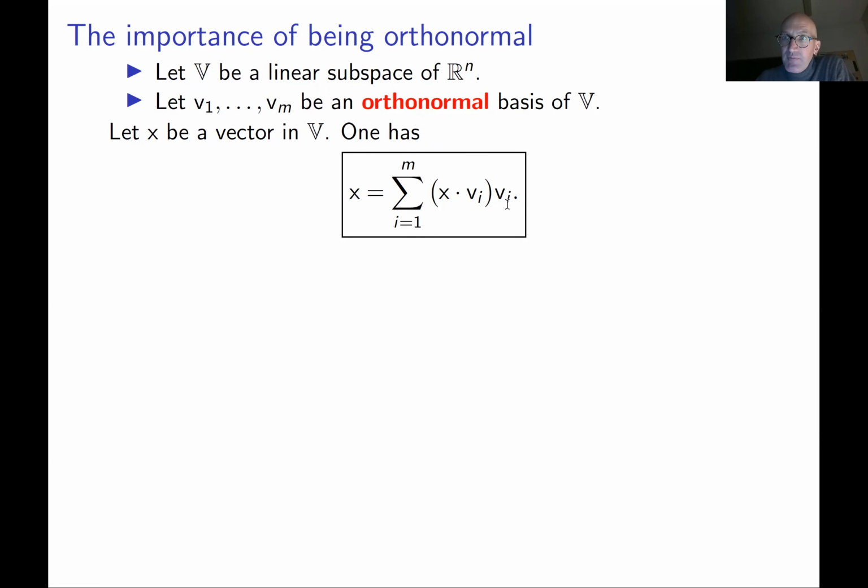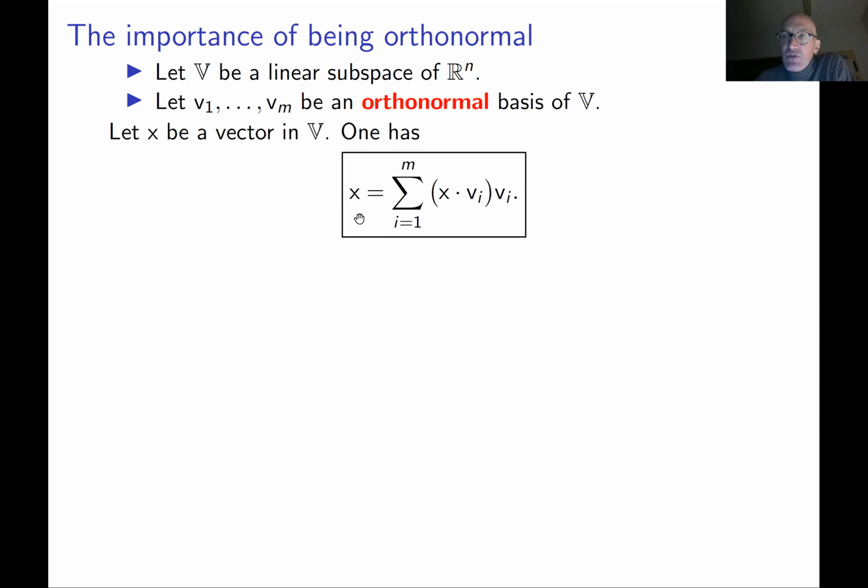So again, let me stress here, this black box is a formula for how to express immediately any vector in V as a linear combination of vectors v1, ..., vm. You have this formula. And okay, how to prove this? This is actually not quite complicated. To prove this formula, you have to replace this x dot vi by lambda i, which you're going to find.